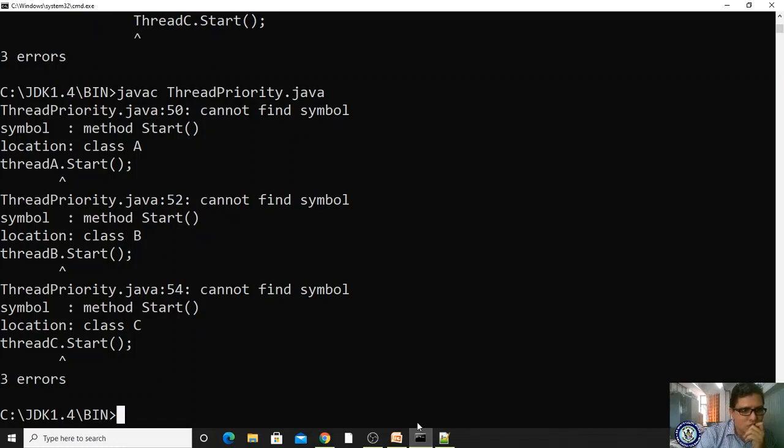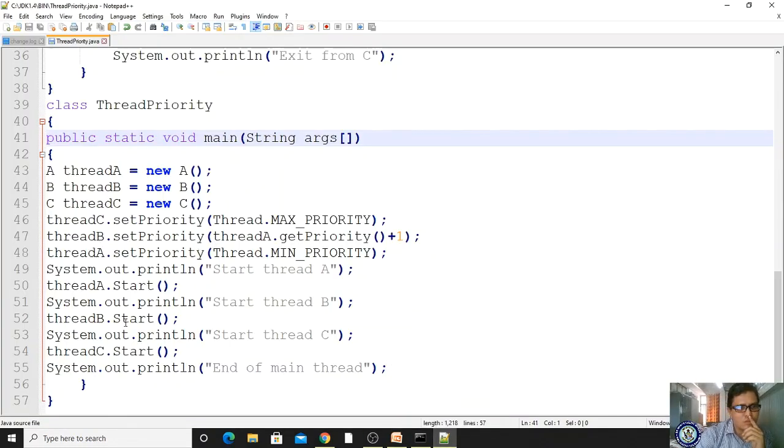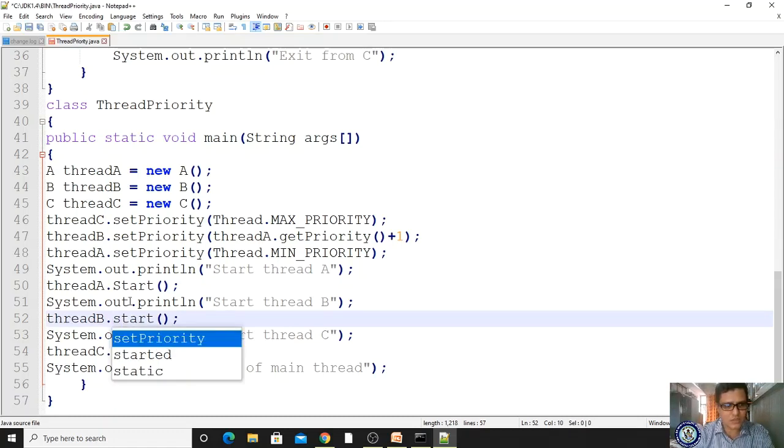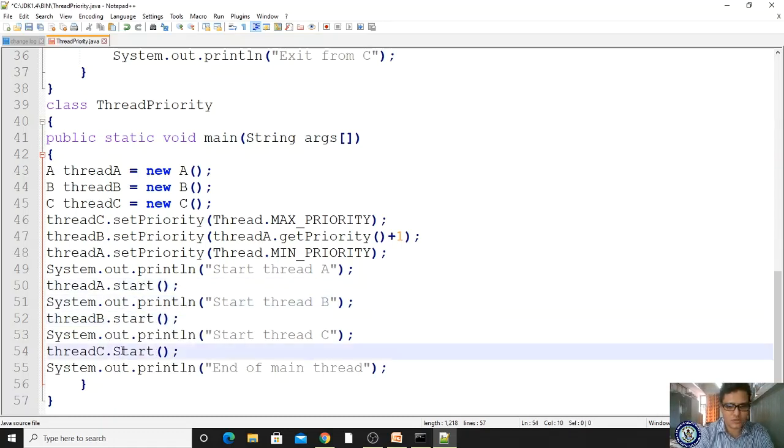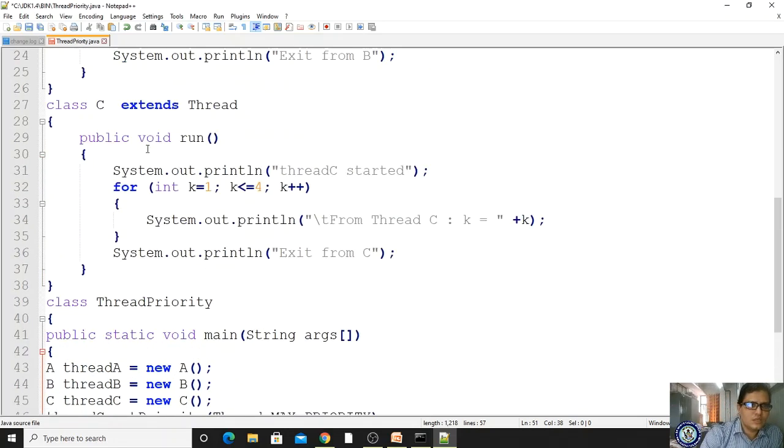So it says cannot find symbol, method start. Why is the run method not there? Okay, here it is capital, right? Let us make it small. That's it. Don't use capitals. If you use capitals, these problems exist. Okay, let me save and come here and compile.